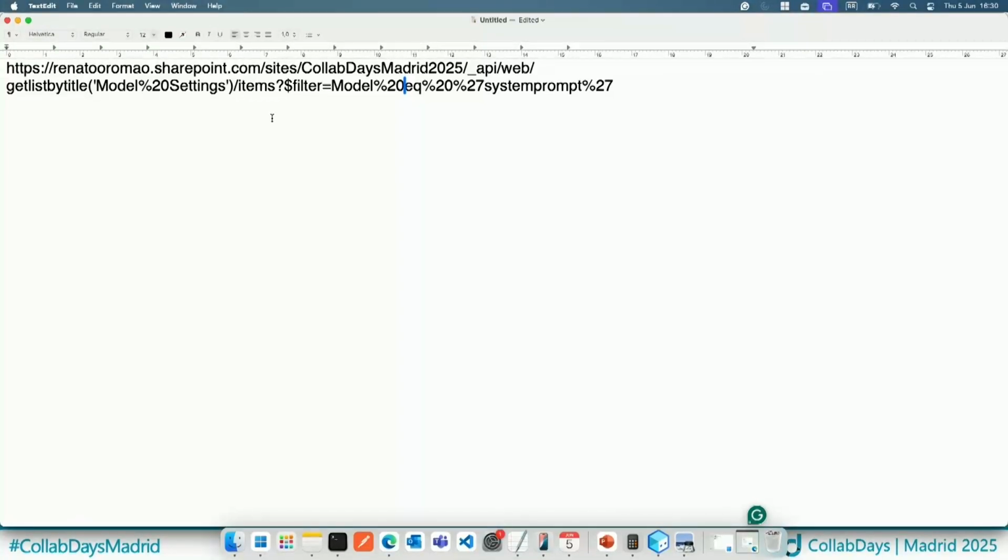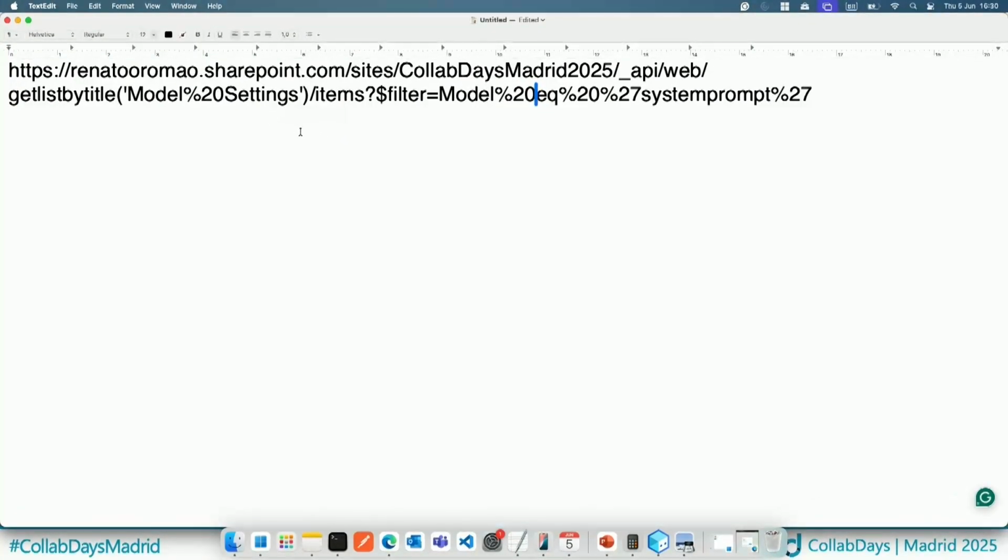So as you can see here, I'm passing the SharePoint site, the first part, /API, web, get list by title, and I'm passing the list by title, but you can pass by ID as well if you prefer to retrieve this content. And also I'm passing a filter like model equals system prompt, or you can retrieve like model equals chat completion, and also you can retrieve content from that specific API.